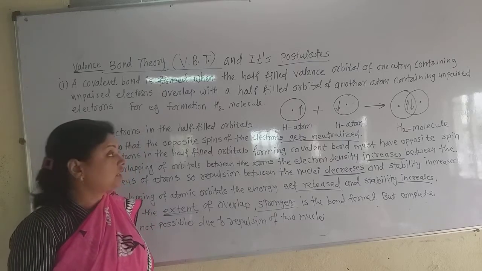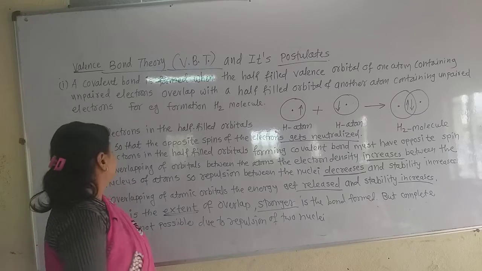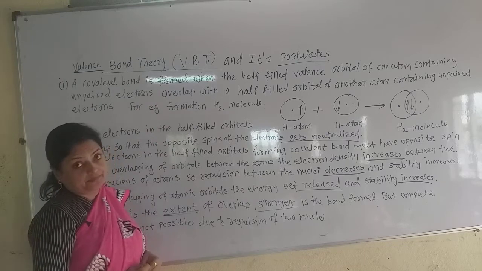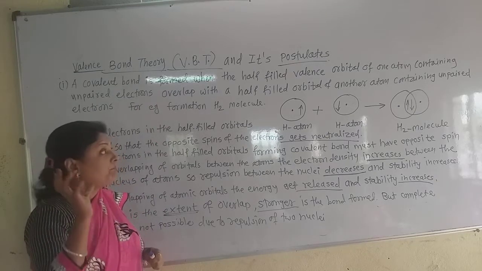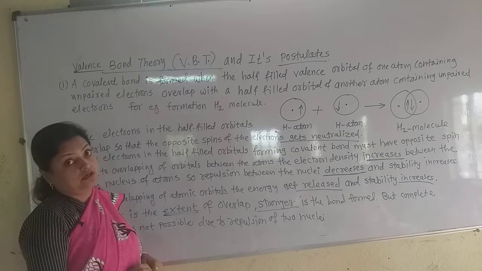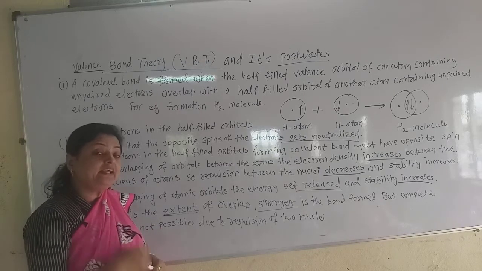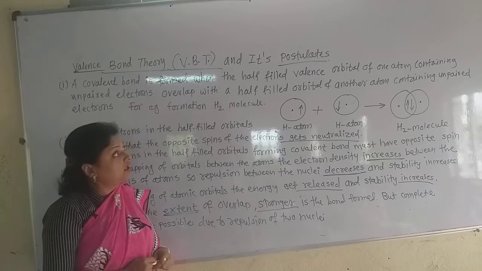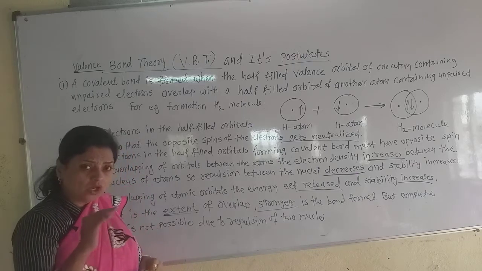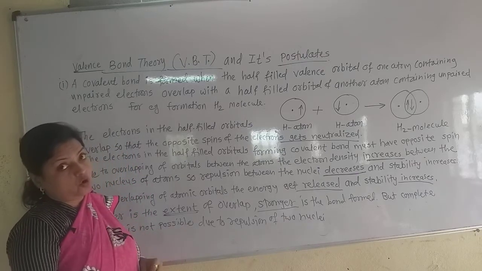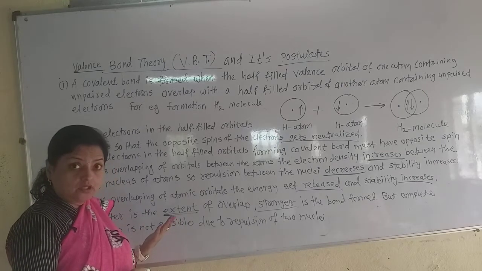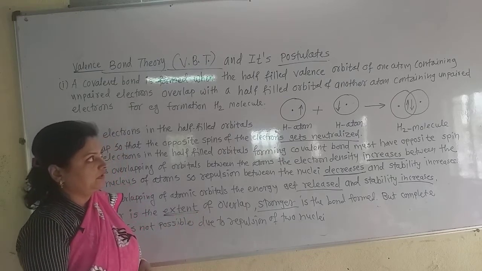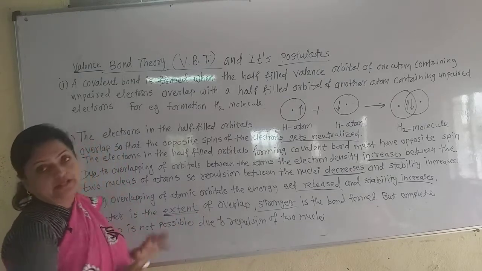Now see which are the postulates of this theory. The first postulate is that a covalent bond is formed when the half-filled valence orbital, half-filled meaning containing unpaired electrons, of one atom containing an unpaired electron overlaps with the half-filled orbital of another atom which also contains an unpaired electron.